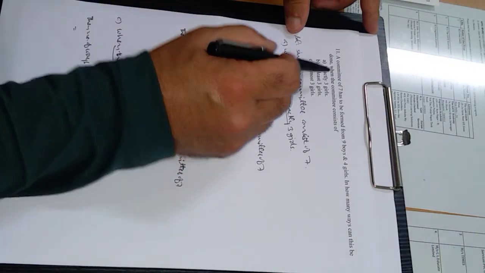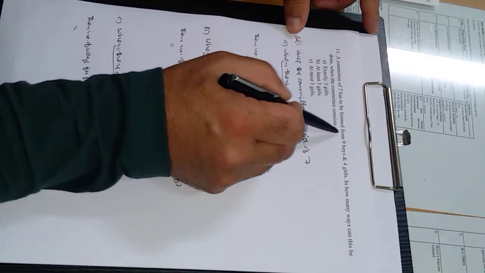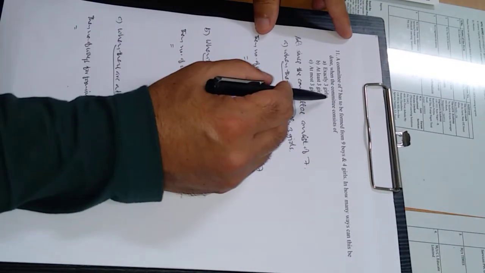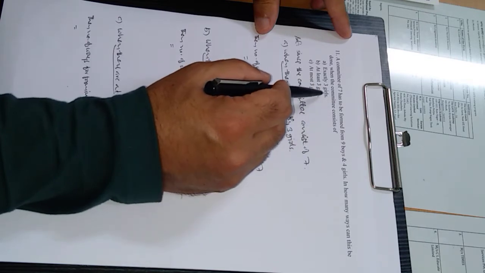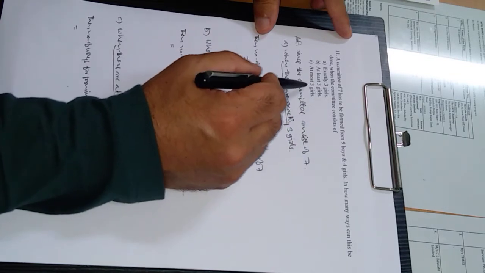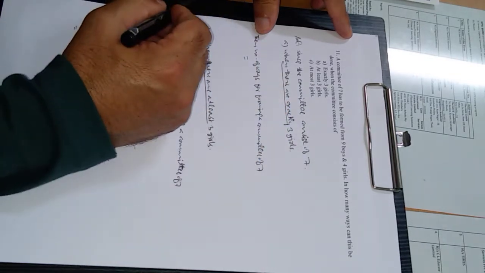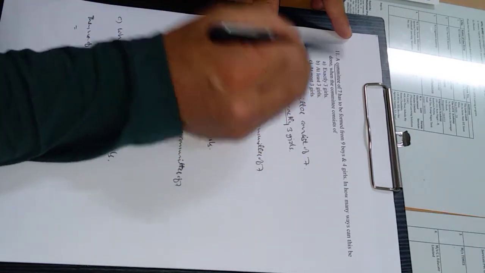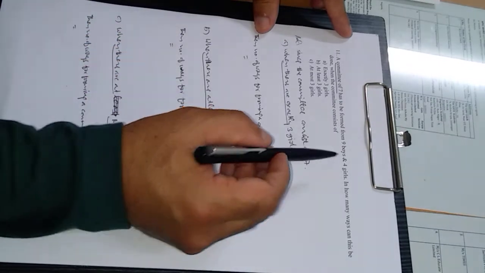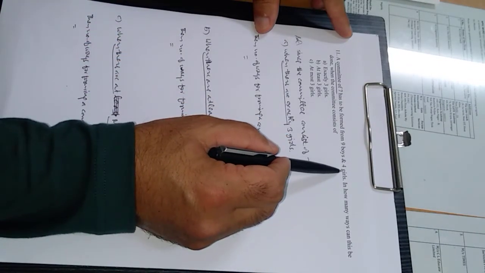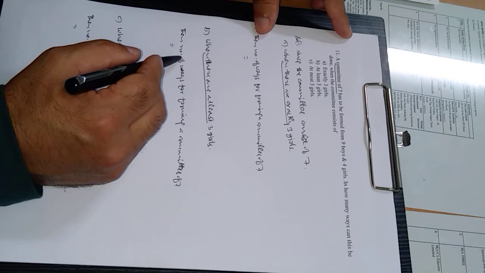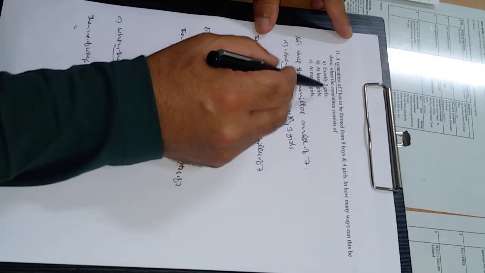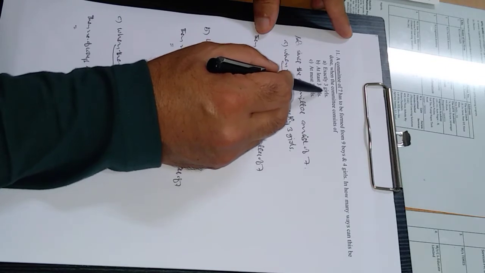Example number 11. A committee of 7 has to be formed from 9 boys and 4 girls. In how many ways can this be done when the committee consists of exactly 3 girls, at least 3 girls, and at most 3 girls? So it's clear here, since the committee consists of 7, and the given number of boys is 9 and the number of girls is 4. So what is the first case? How many ways will there be to form a committee when there are exactly 3 girls?